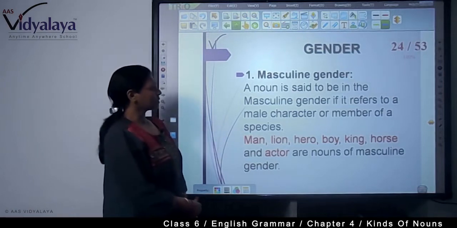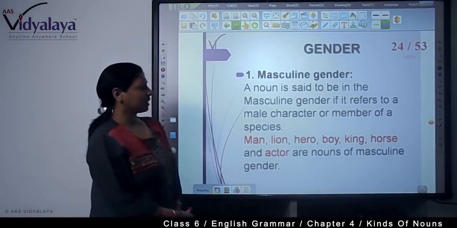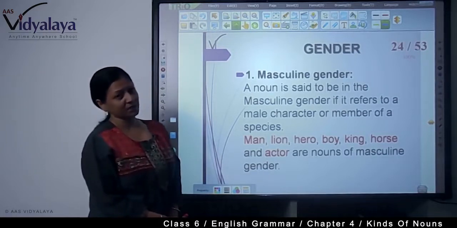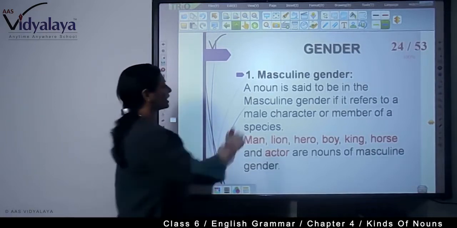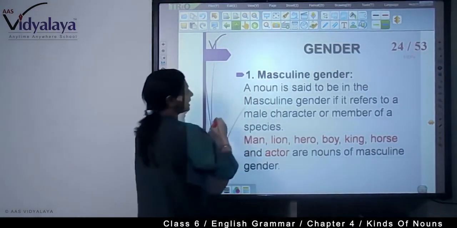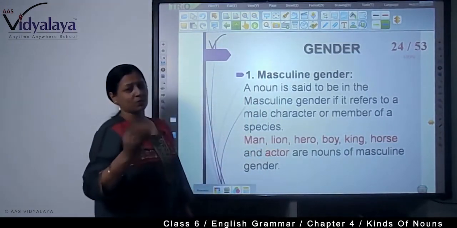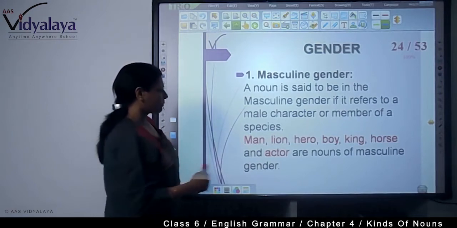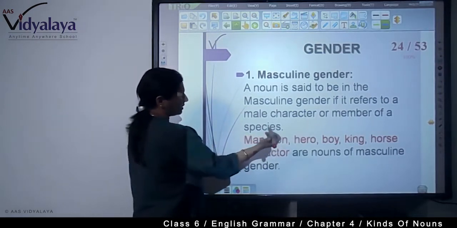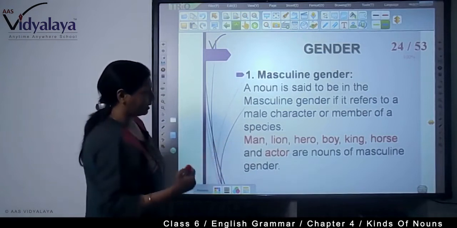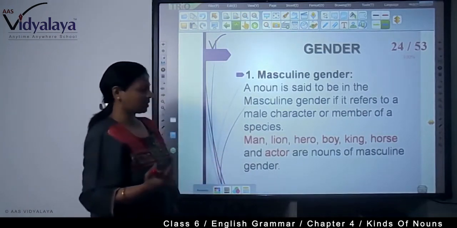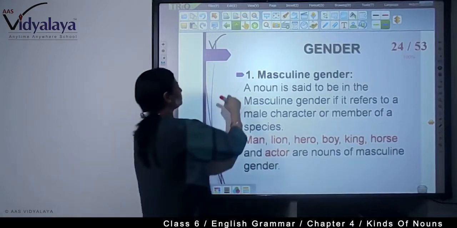A noun is said to be in the masculine gender if it refers to a male character or member of a species. Well, from the name itself, we can understand it's a masculine gender. It belongs to only men, male. For example, man, lion, hero, boy, king, horse and actor are nouns of masculine gender.